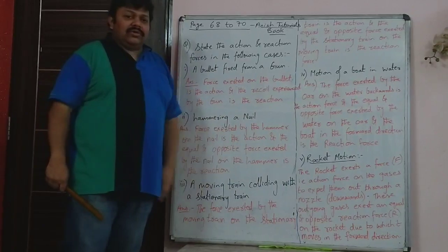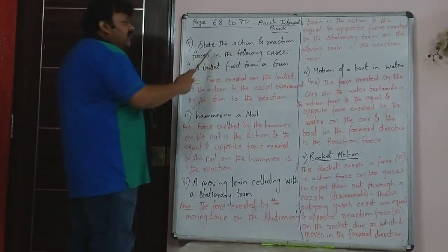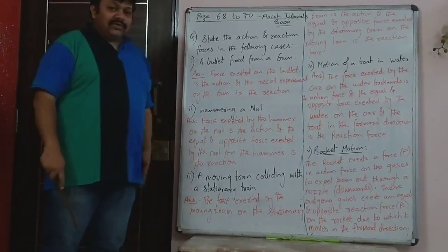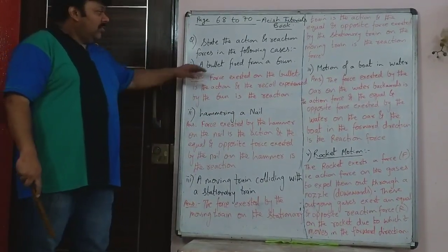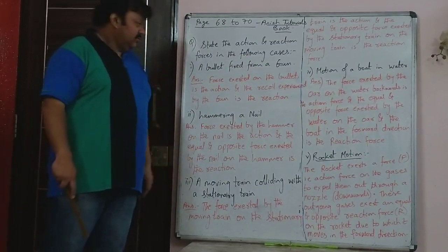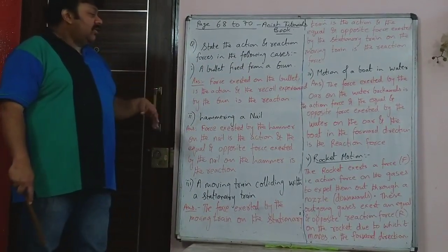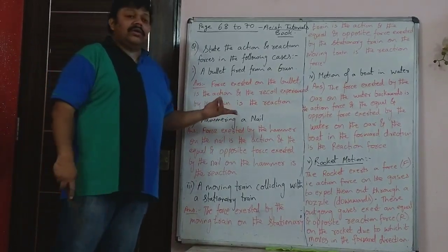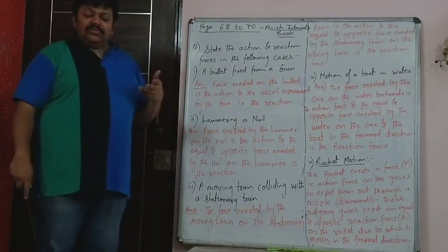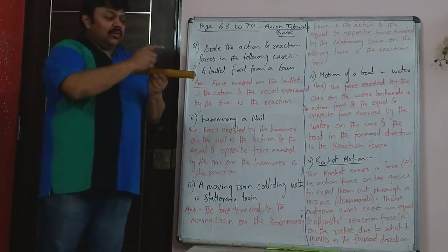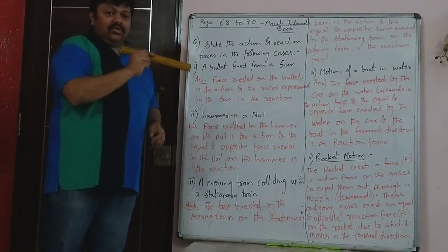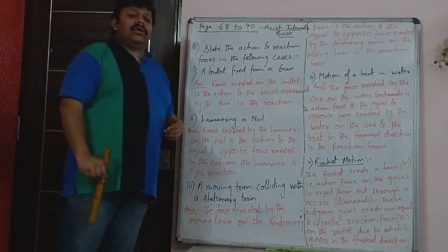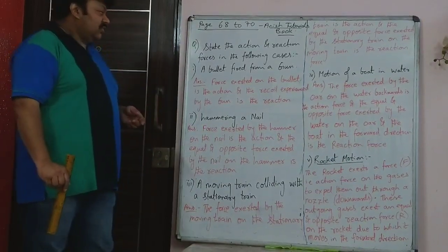There is an important question, with different examples. State the action and reaction forces in the following cases. I have shown 5 cases. First is, a bullet is fired from a gun. The force exerted on the bullet is the action force, and the recoil experienced by the gun is the reaction force. If it's a small gun, it moves back. When the bullet is fired out, the gun moves back slightly. So that recoil, that means the motion of the gun in the backward direction, is the reaction force.